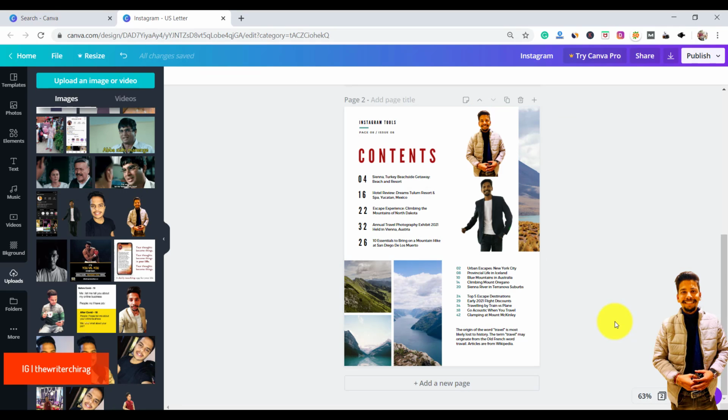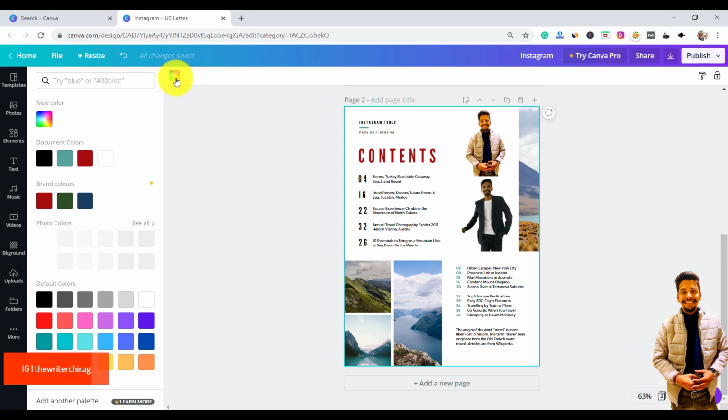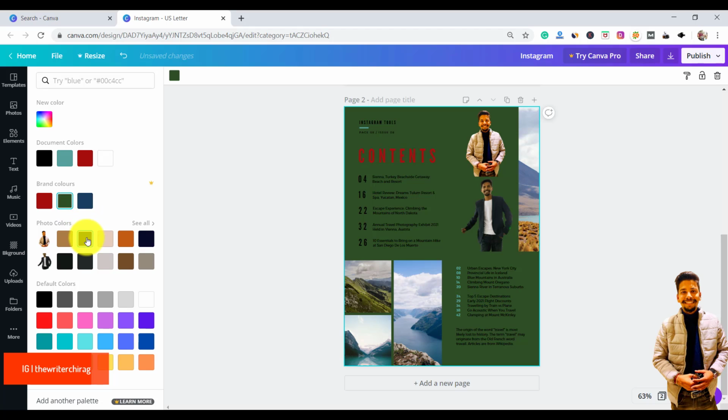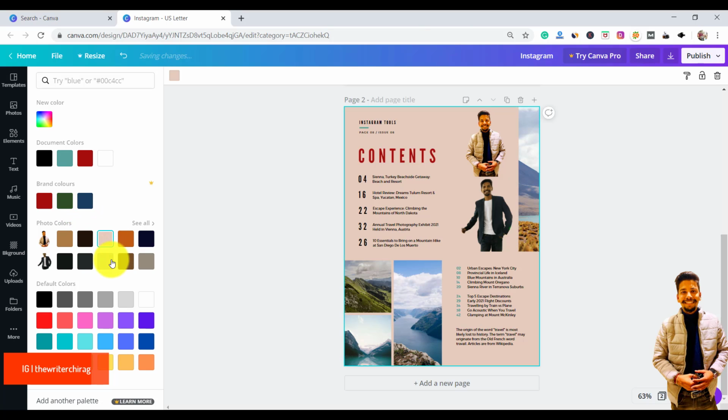Right, so you can change all the things according to your niche, according to your storyline that you want to add. And here you can add your content one by one, and it will work according to you. If you want to change the background color, then you can simply click here, background, and go here, and you can change the background, right? So it is very easy. It is all up to you how you want to design your ebook, right?